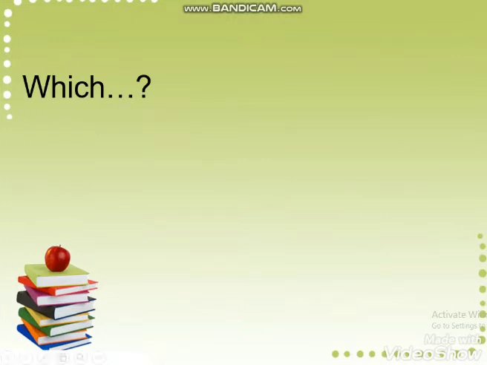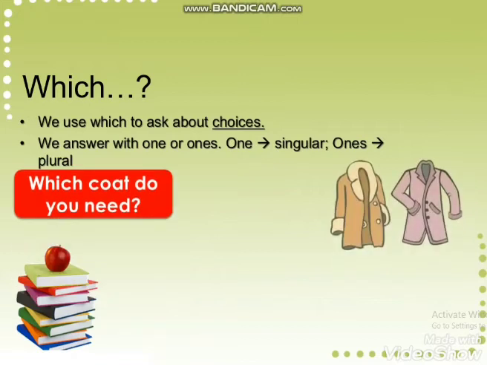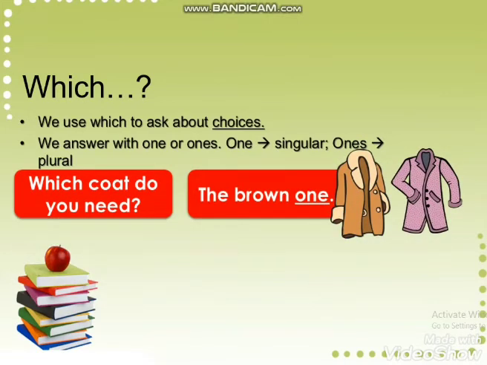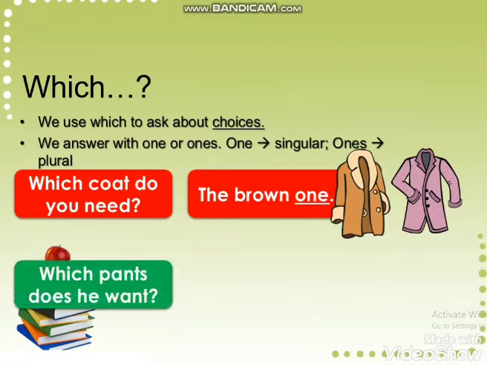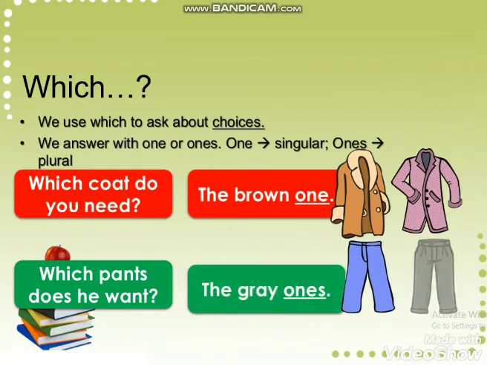Which? We use which to ask about choices. We answer with one or ones, one with singular and ones with plural. Which coat do you need? The brown one. Which pants does he want? The gray ones.